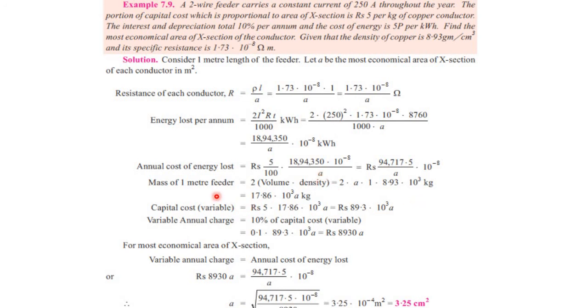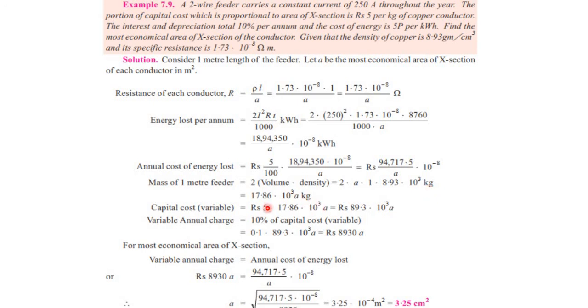So mass of 1 meter feeder is 2 into volume into density, that is 2 into A into 1 into 8.93 into 10 raised to the power 3 kg. 8.93 gram per cubic centimeter was there, that was the copper density, so we have converted it into kg per cubic meter.